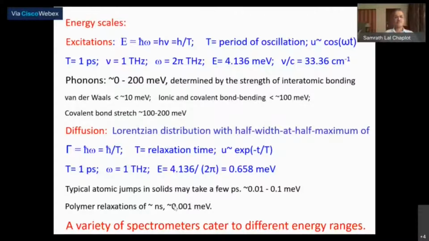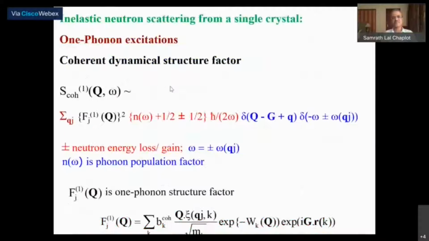And these can address polymer reactions for which relaxation times are of nanosecond. Okay, atomic jumps take a much shorter time of a few picoseconds, and so this would be a little larger energy. There are also further faster processes which can go to even larger energies, and that is all possible. There are a variety of spectrometers which cater to different energy ranges, right from 1 micro-electron volt to 100 to 200 or more milli-electron volts.